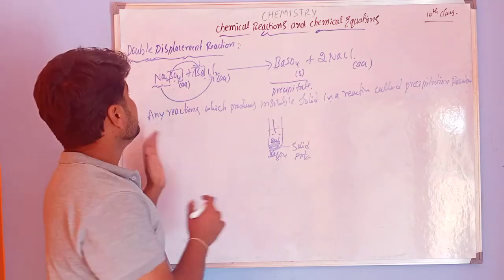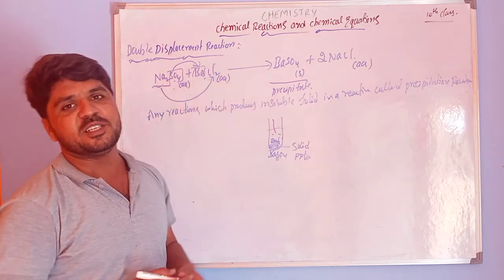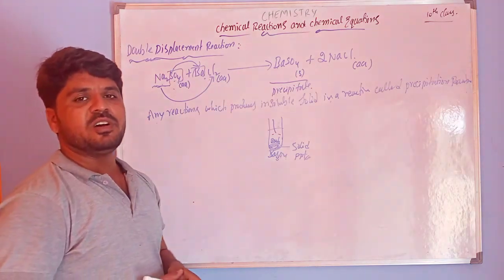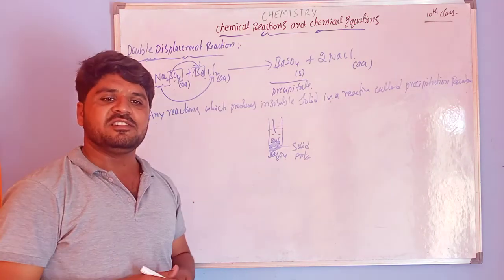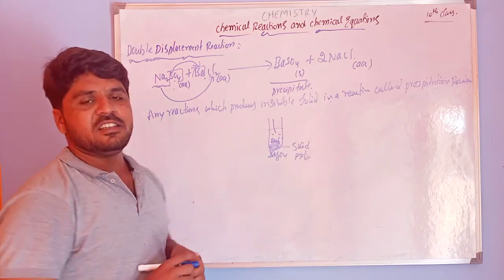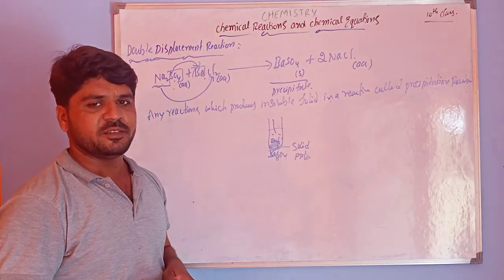So in this video I covered displacement reactions and double displacement reactions. In the next video I am going to discuss oxidation and reduction reactions. Oxidation and reduction reactions are the last type of chemical reactions. Okay? Right.